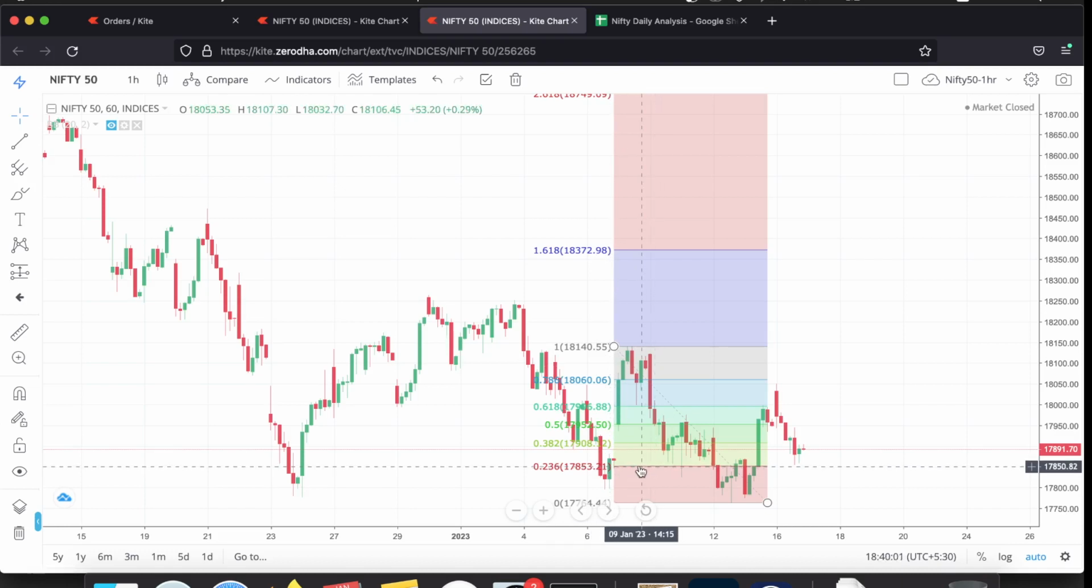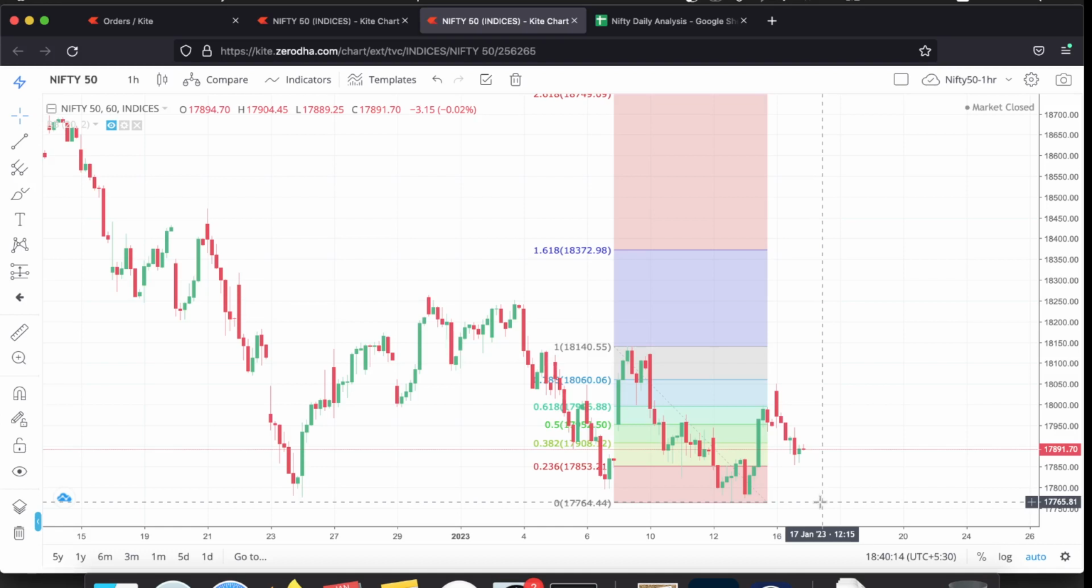If price breaks this level in the next trading session, we can expect price will go and test this level, and then we have to see what happens at this bottom. If price goes and tests till the bottom, the immediate resistance is above, around 17,960 and 17,900.